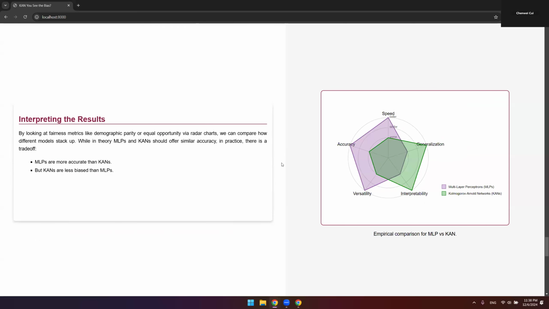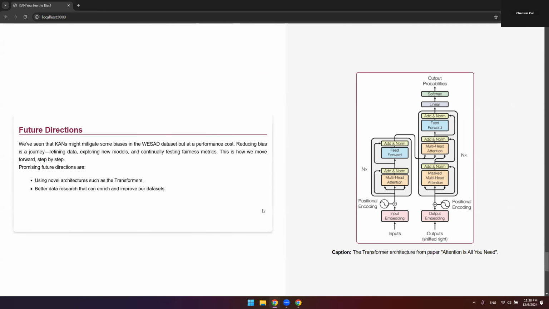Therefore, the main takeaway is twofold. First, while in theory MLPs and KANs should offer similar accuracy, in practice there is a trade-off. MLPs are more accurate than KANs, but KANs are less biased than MLPs. Moving forward, we might need novel architectures such as transformers. Better data research that can enrich our